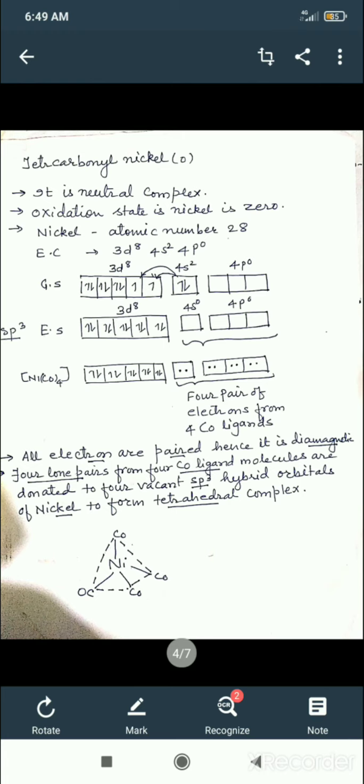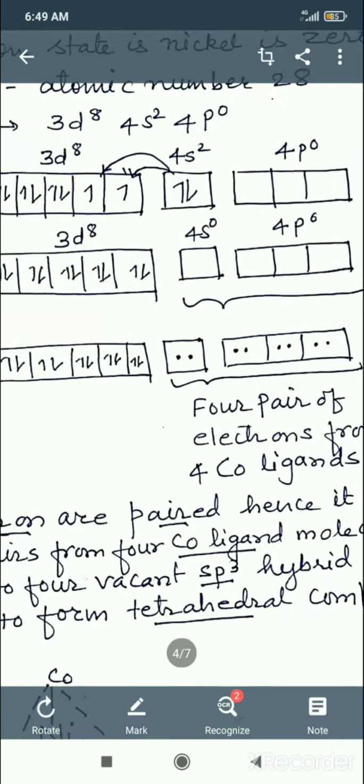In this case, that is Ni(CO)4, nickel is 0 valent. The atomic number of nickel is 28, so the electronic configuration will be 4s2 3d8. Now write down the ground state. What is the ground state here?